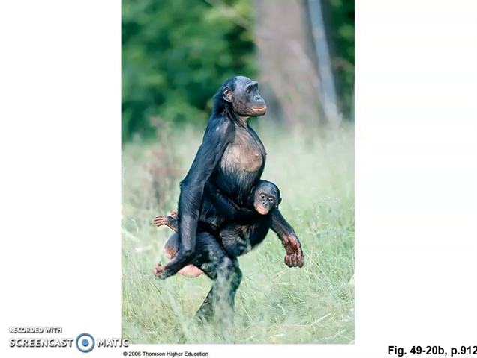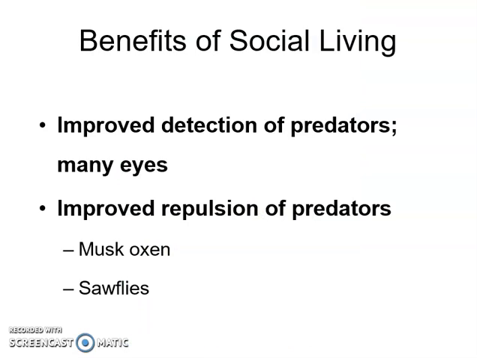And we know that with the care of young, with the parental care, sometimes that will fall on the female, sometimes the male, and then sometimes it will be both. And so it's very unique to look at some of these different social interactions. So, in our discovery of behaviors, we know that there's a lot of different kinds, but one of the most popular is this type of social living because it does provide much more benefits than it does negatives.